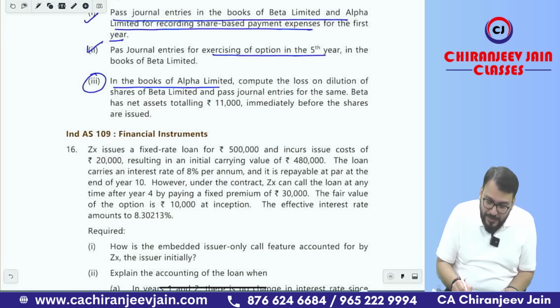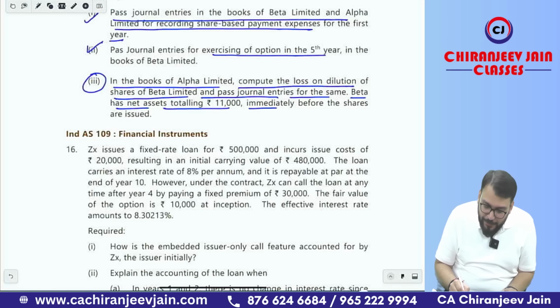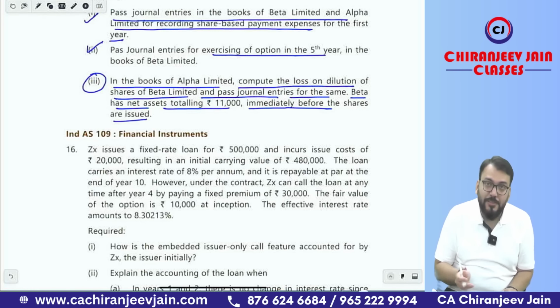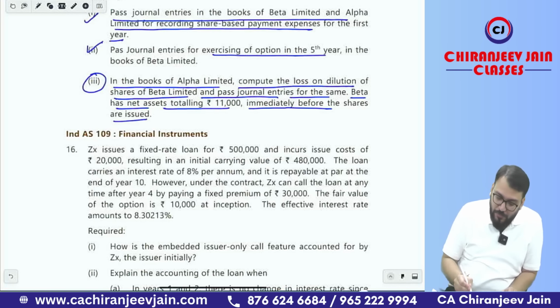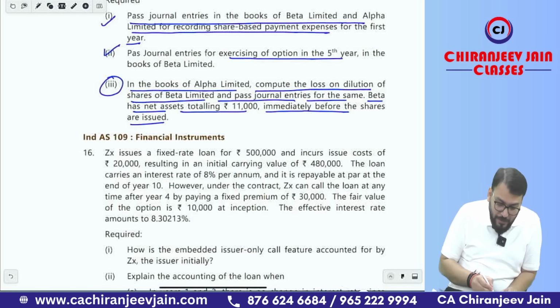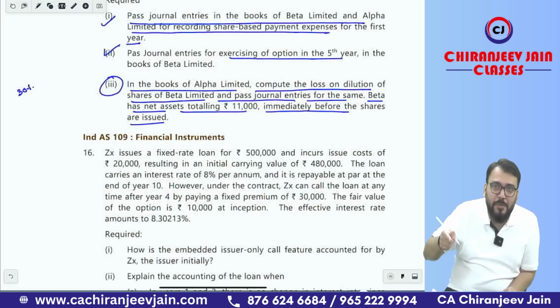In the books of Alpha Limited, compute the loss on dilution of shares of Beta Limited and pass the journal entry for the same. Beta Limited has net assets totaling ₹11,000 immediately before the shares are issued. Now just try to understand what they want to say. Initially it was 30%. But now the number of shares will become 2000 plus 1000, total 3000.